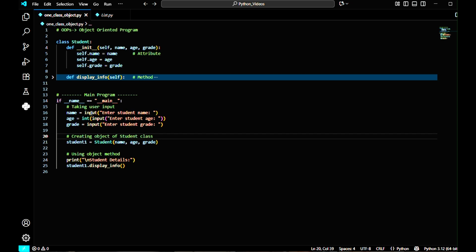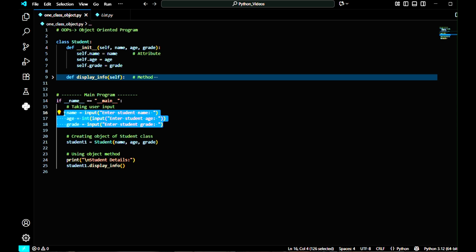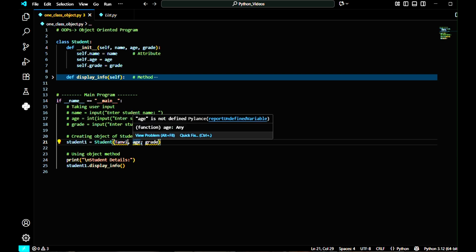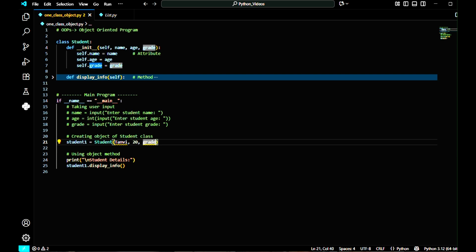So I have to take some user input, or if you just want to access this thing, you can do this. Okay, let me comment this. Now I have to give the name. Like I'm giving the name Tanvi, and my age will be 20, and my grade will be A. Actually, I have to pass this within parentheses.